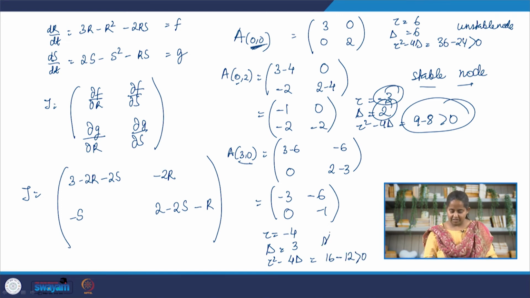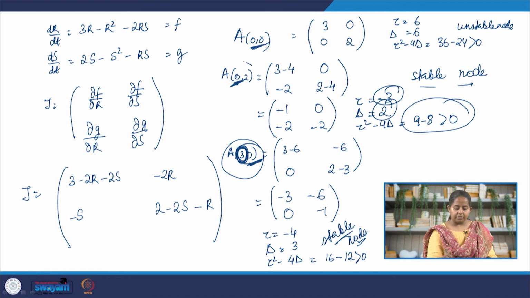We are again dealing with a stable node situation. So extinction of sheep, evolutionary victory of rabbits in this system, is also a stable node. So given the right circumstances, there will be a strong tendency to go towards this stable node and to stay there. What this is also telling me is that once rabbits go extinct or once sheep go extinct, that's a stable node, they're never coming back. Or if the sheep reduce enough that they are coming closer to extinction, then they will go to extinction. Once rabbits come close enough to extinction, they will go extinct unless we change the ecosystem. Now let's look at our last fixed point, which is 1 1, coexistence.